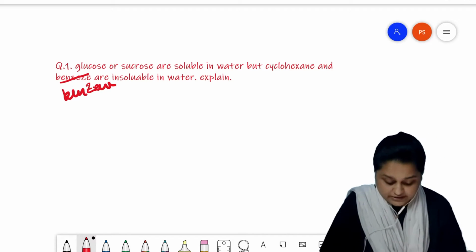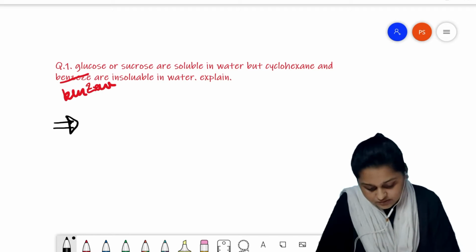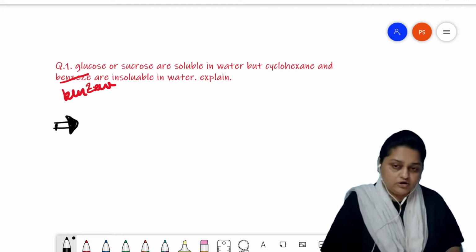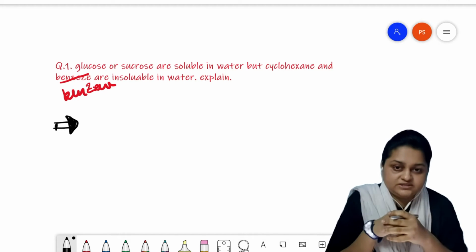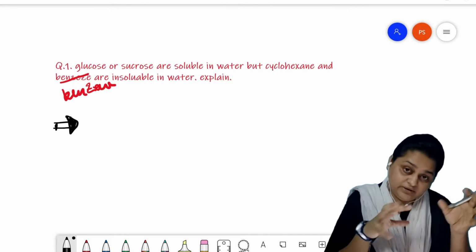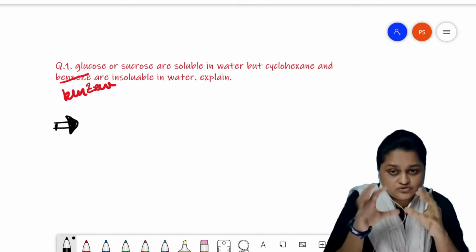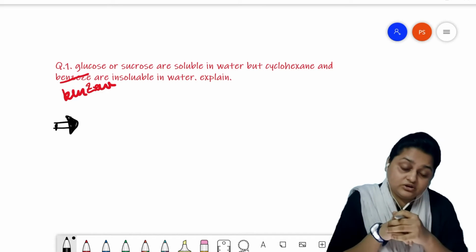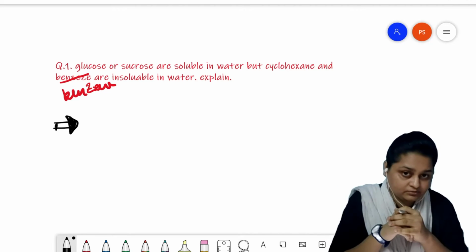Now, the solubility of any solute in a solvent depends on the concept known as the like dissolves like concept. According to this concept, a solute will dissolve in a solvent if an interaction is established between the solute molecule and the solvent molecule.